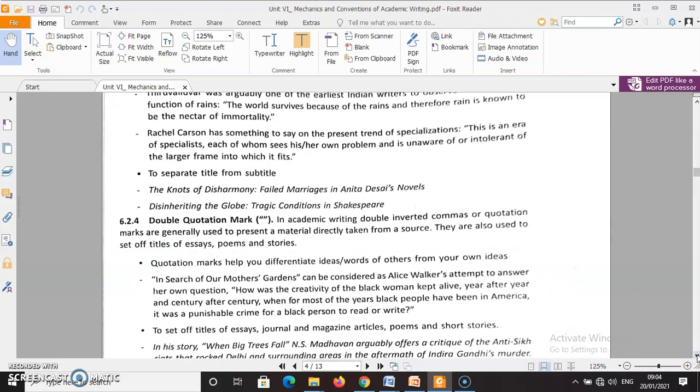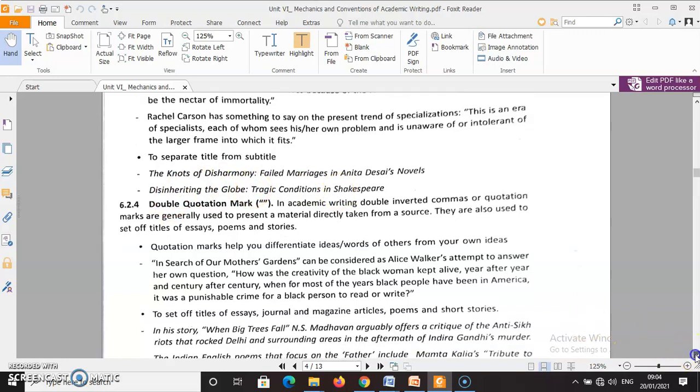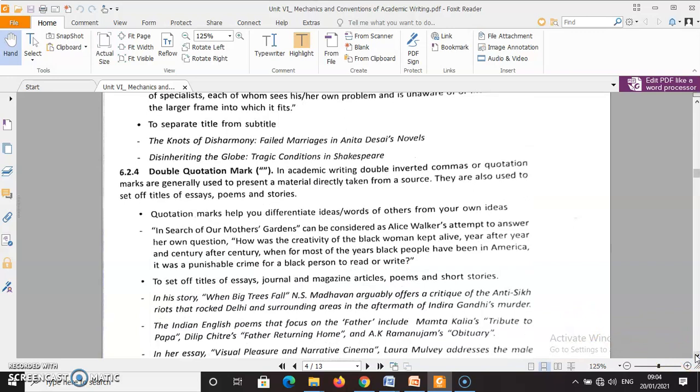Next, to separate title from subtitle. For example, The Note of Disharmony: Failed Marriages in Anita Desai's Novel. Disinheriting the Globe: Tragic Conditions in Shakespeare. So these are two examples where the main heading is separated from the subtitle using a colon.